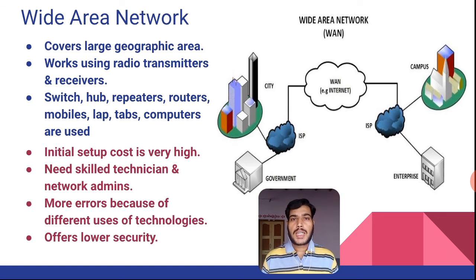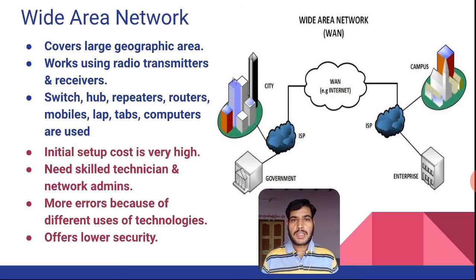Then this network is the best suited network to establish a connection among these regions. It works by using radio transmitters and receivers technology. We may call it satellite based communication.